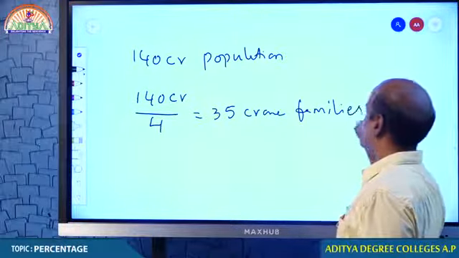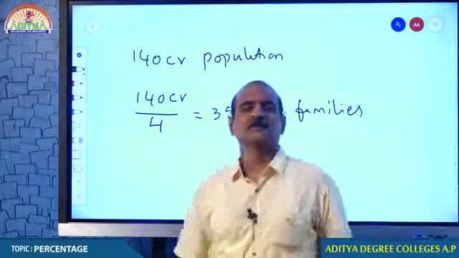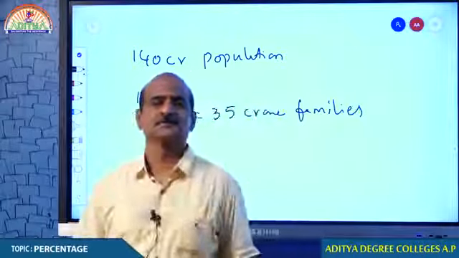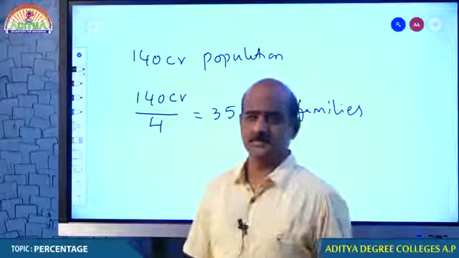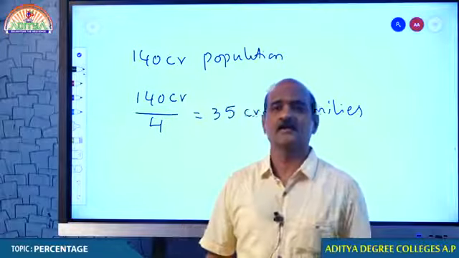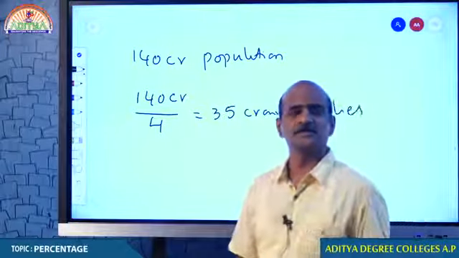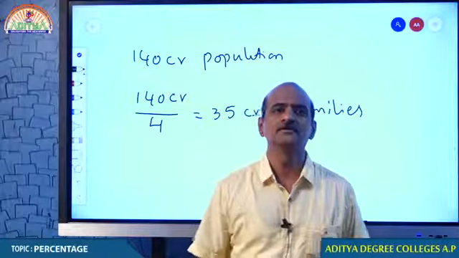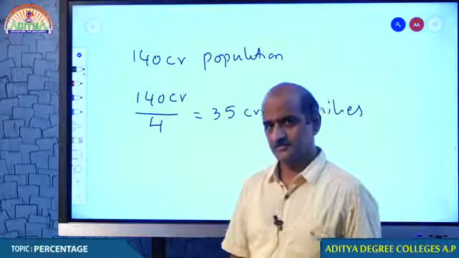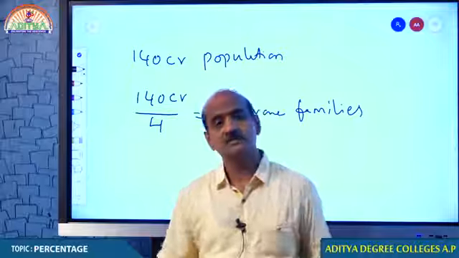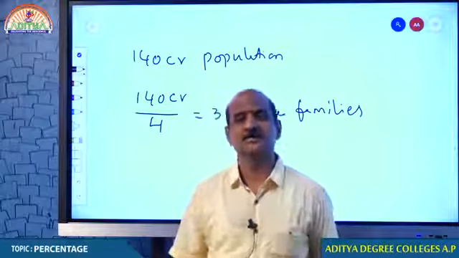I hope you understand what I mean. We can take it for granted that on average there may be 4 persons in a family. It is an average. Maybe in some families 3 members or 4.